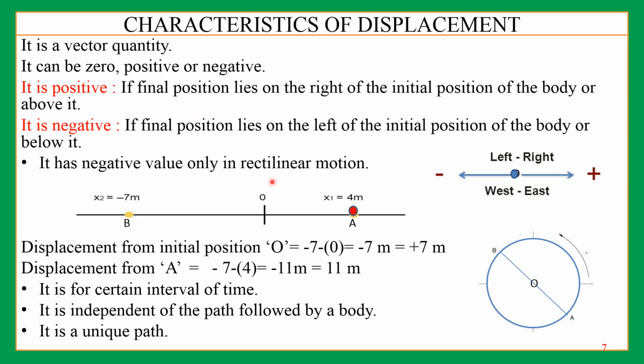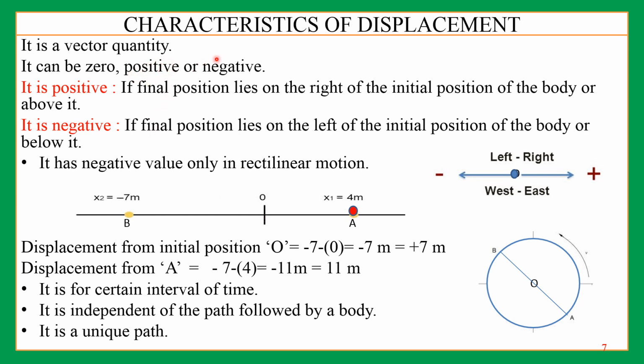It can be 0. It can be 0 if you are starting from point O, going to point A 4 meter and coming back to O, then displacement is here 0. So therefore it can have 0 displacement when you go to school and come back to your home. Then your displacement is 0. It has positive value.